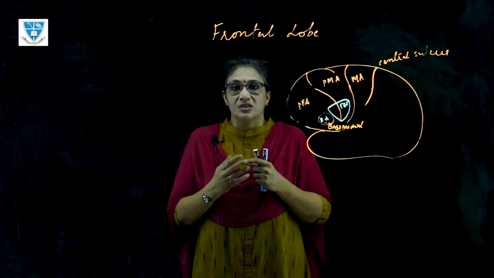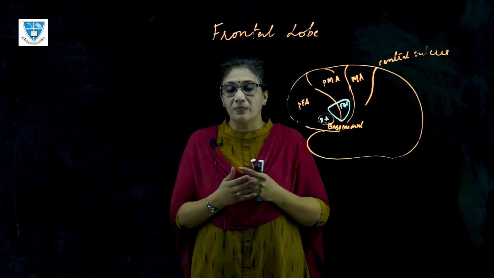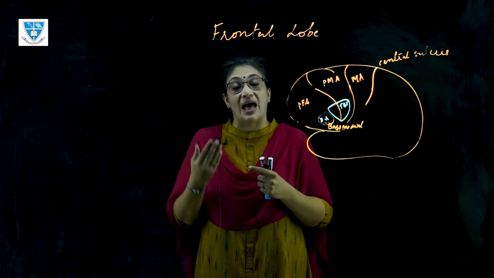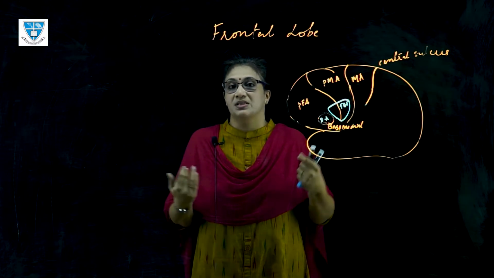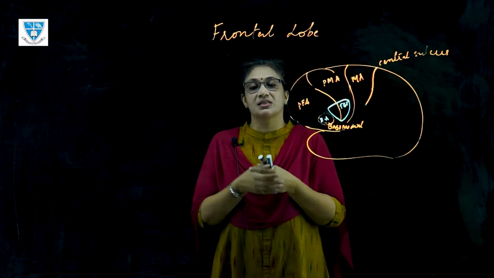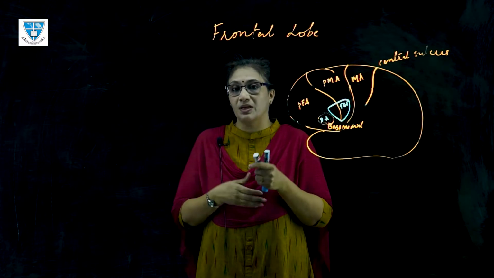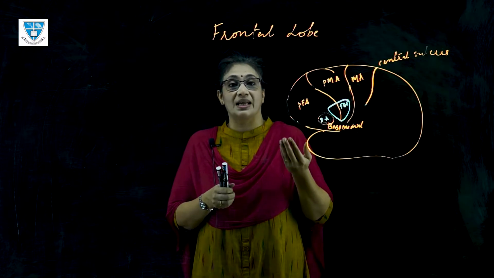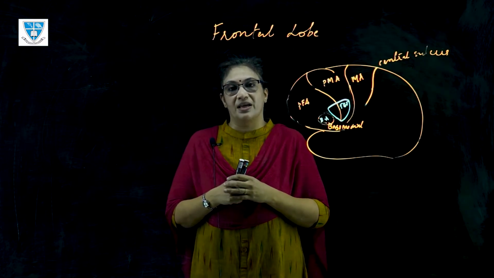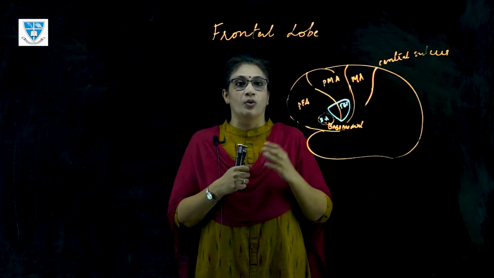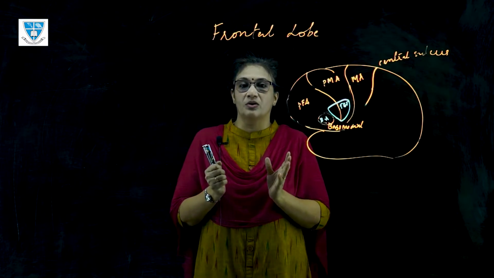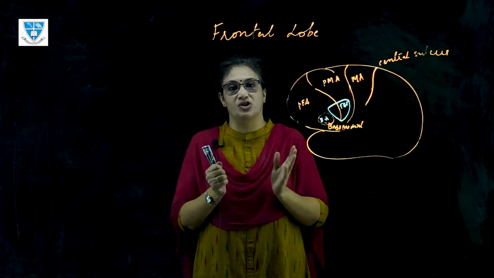So, what makes you an intelligent person? What makes you a distinct person in terms of how you speak, how you carry yourself, how your personality is seen as an outward appearance of yours as well as inward? By outward appearance, I mean the social grace that you add to your personality. It is all contributed by our frontal lobe. So definitely it is a major lobe contributing to our higher level of functioning.